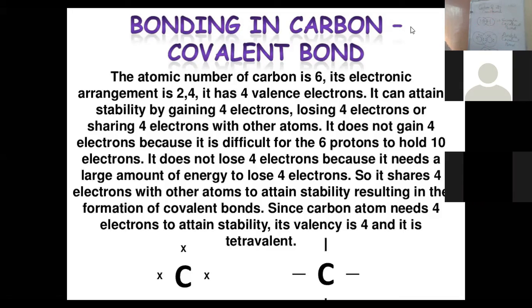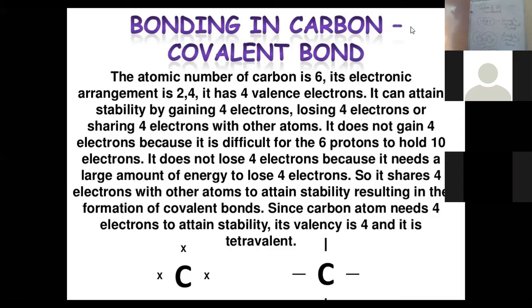So they are generally found as liquids or gases, but exceptions are there, like glucose. Glucose is a compound formed by the sharing of electrons, but it is a solid. Covalent compounds are generally insoluble in water. They are not soluble in water. They are generally soluble in organic solvents. But an exception is glucose, a covalent compound which is soluble in water.